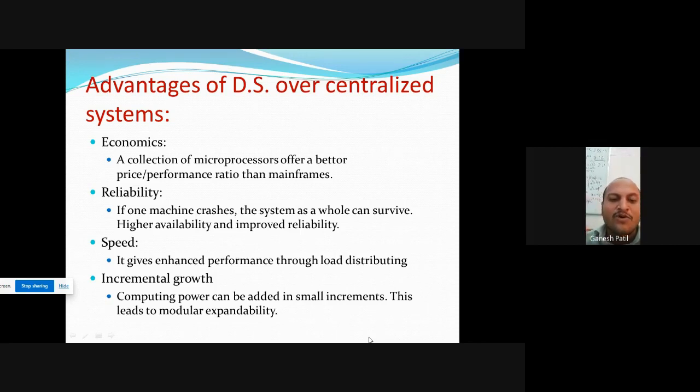But what about the centralized system? It has a limitation. If the server capacity is 100 requests, then the centralized system can only process 100 requests. But in a distributed system, we can increase the number of computer machines. There is no issue, because at the server end they have n number of servers.